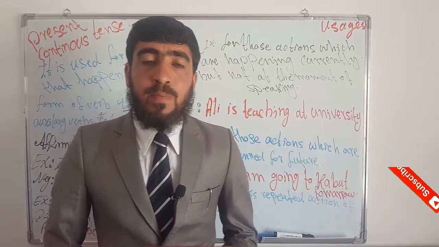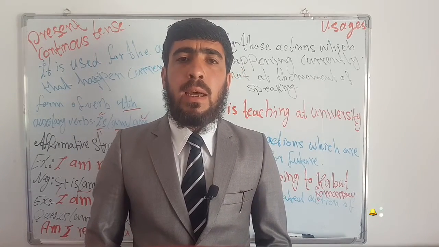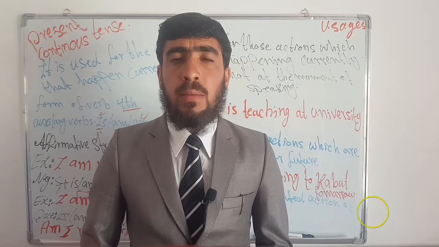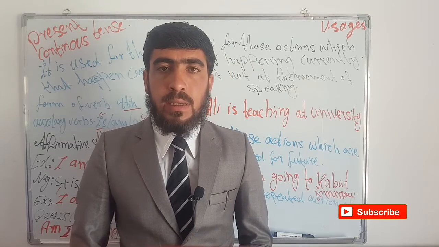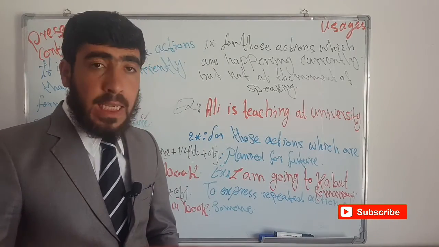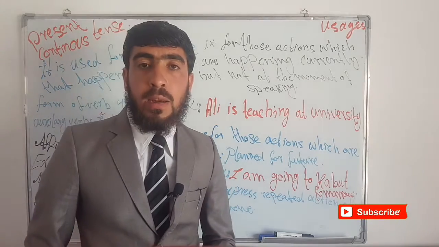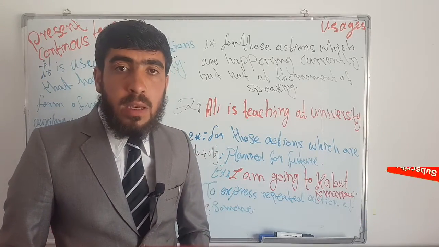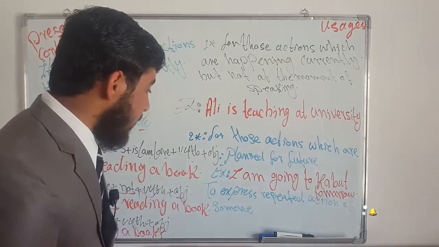I planned that I have to go to Kabul tomorrow, and the plan is approximately 90% implementable, and I have to use present continuous tense. For example, I'm going to Kandahar tomorrow. If we have a plan and it's implementable, we have to use present continuous tense, right?